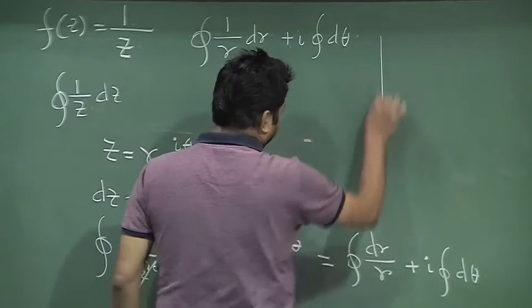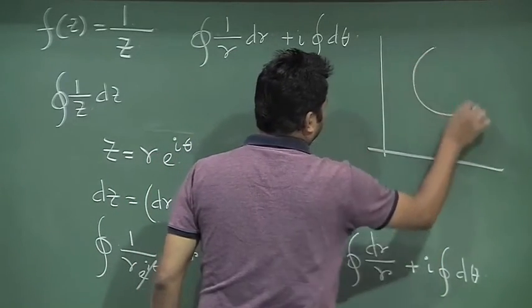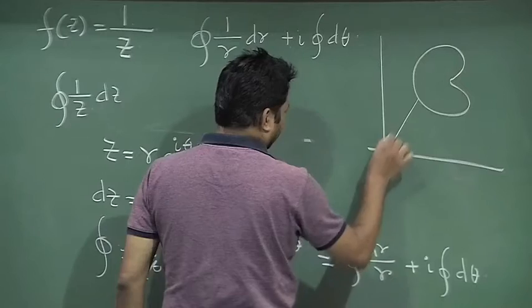So, now you can understand. Let me draw the figure once again. So, this is my r.